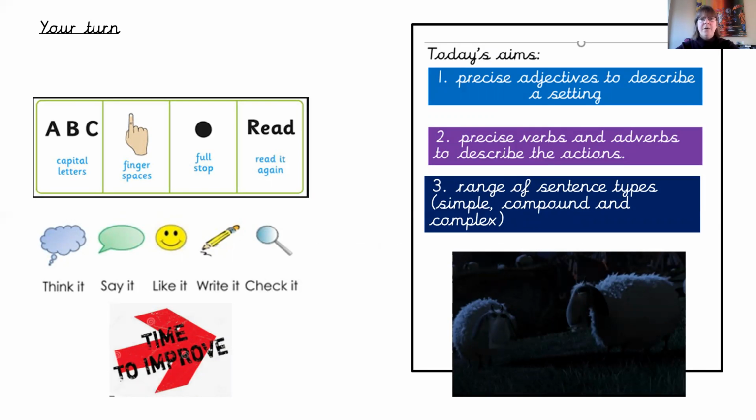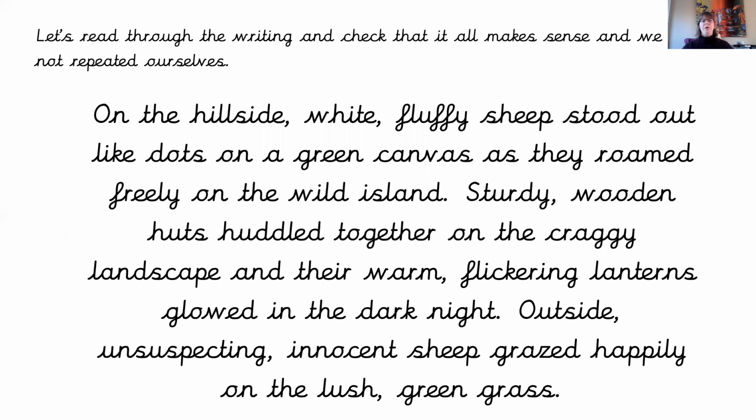Excellent. So now let's read through all of the sentences that we have written and see that it all makes sense. Here we go. On the hillside, white fluffy sheep stood out like dots on a green canvas as they roamed freely on the wild island. Sturdy wooden huts huddled together on the craggy landscape, and their warm flickering lanterns glowed in the dark night.